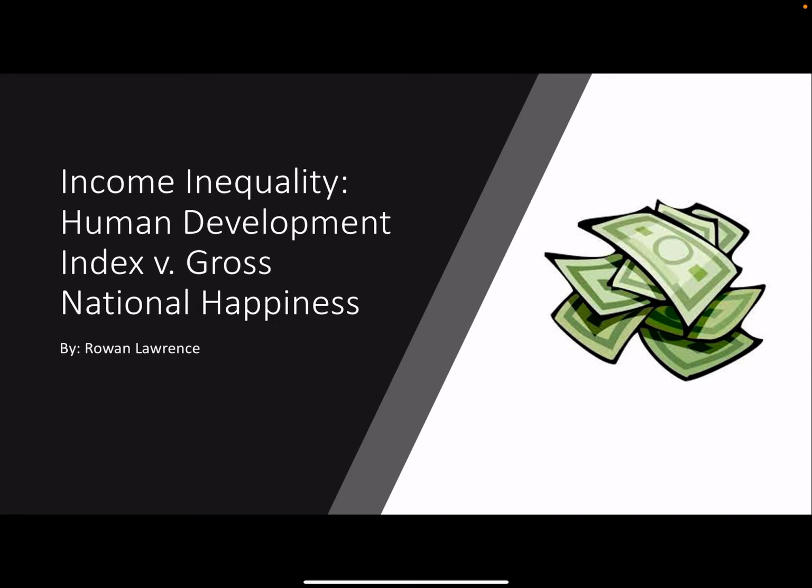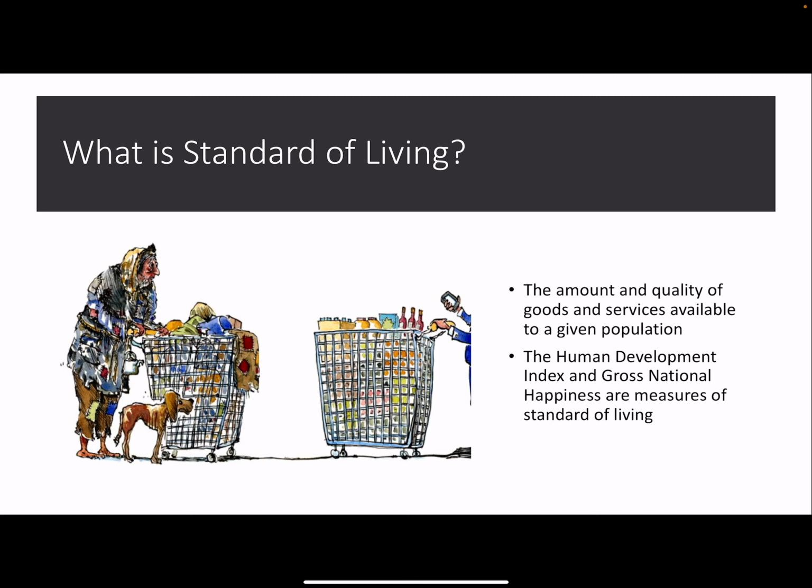So in my project, I compared Human Development Index and gross national happiness. So what is standard of living? Standard of living is the amount and quality of goods and services available to a given population. I compared Human Development Index and gross national happiness, which are measures of standard of living.